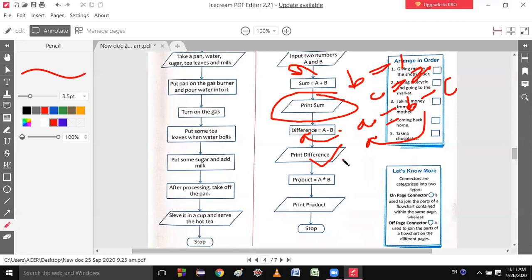Okay. So for printing, which box will you use? Input output. Yes, sir. Next one, processing. You need one more result, multiplication. So a multiply b goes to product. Product is the variable. Is it clear? Yes, sir. Then again this is an input output box, and you will print product. Is it clear?